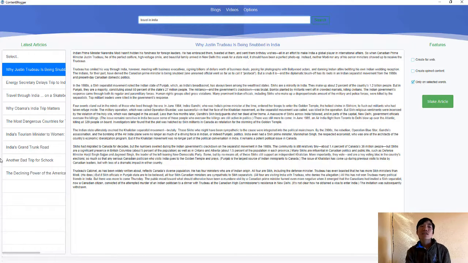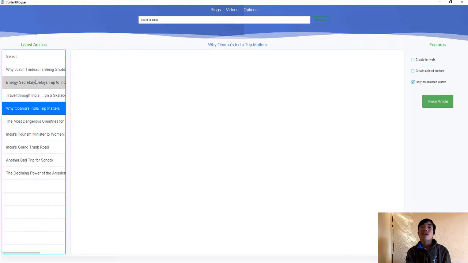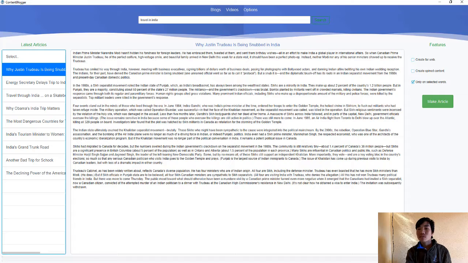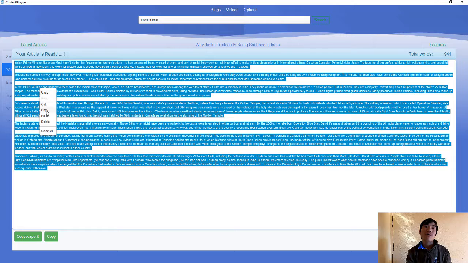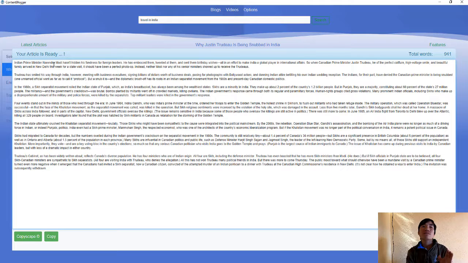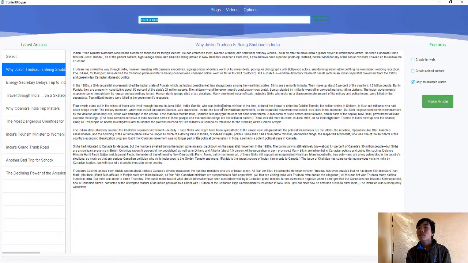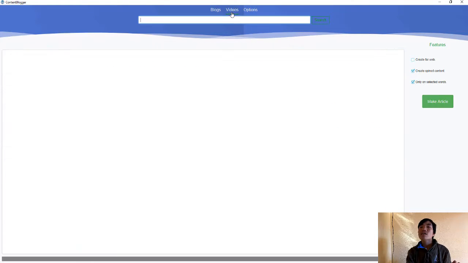Then you click search, and the search results show on the left side. You can click on one, and you have the content here. Then you make the article, and you will have very unique content like this. You can copy it and put it on your website. It's really easy and very simple. The wording here is very easy to read and understand as well. It's really powerful. And if you click on the video option, it works the same way.